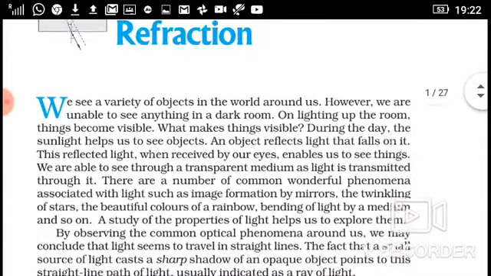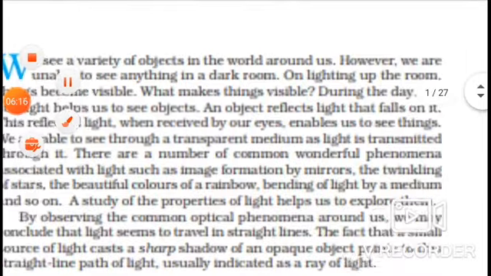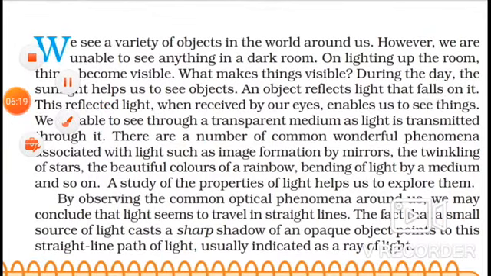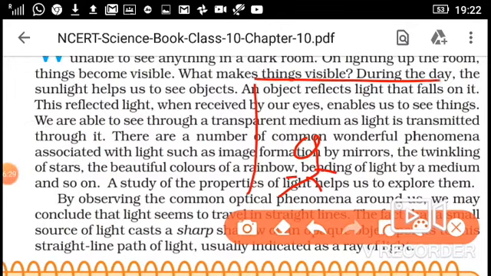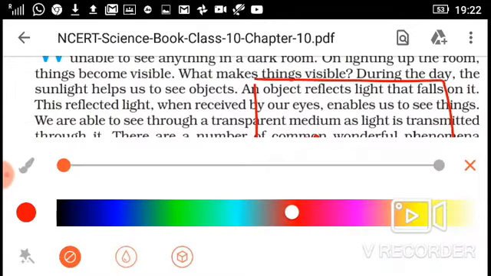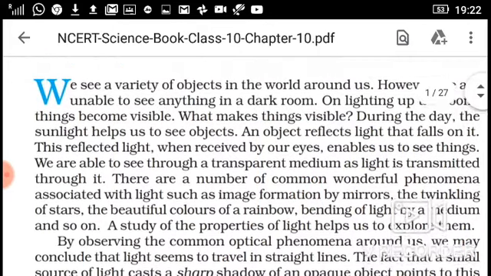We see a variety of objects in the world around us. However, we are unable to see anything in a dark room. Suppose you are here, and this is a room completely dark. Can you see the objects inside the room? Your answer will be no, because there is no light. This is dark. So in dark we cannot see the objects.